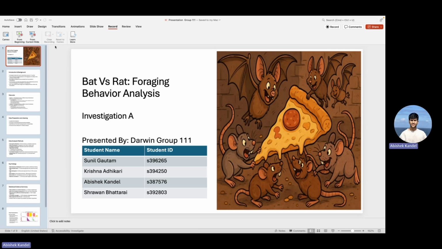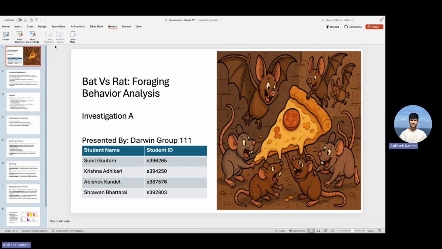Good afternoon. Today we are presenting our analysis of Bat versus Rat, the foraging file, where we investigate nocturnal food competition between Egyptian fruit bats and black rats. Our team consists of 4 members: Sunil Gautam, Krishna Adhikari, me, Abhishek Khandal, and Shravan Bhatroy. And we are addressing the investigation of Project Brief for assignment 2.